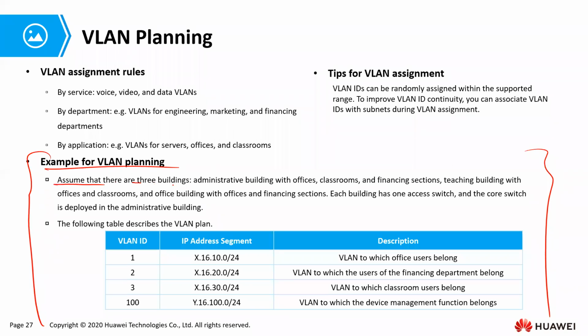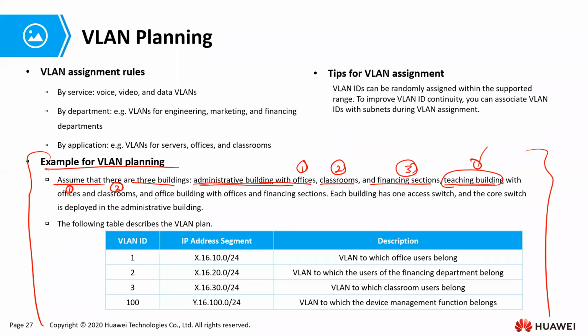Assume that there are 3 buildings: administrative building with offices, classrooms, and financing sections. Teaching building has only offices and classrooms.